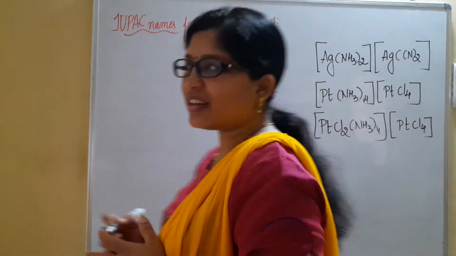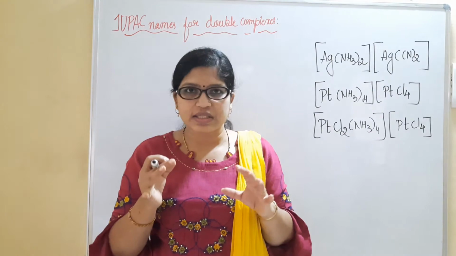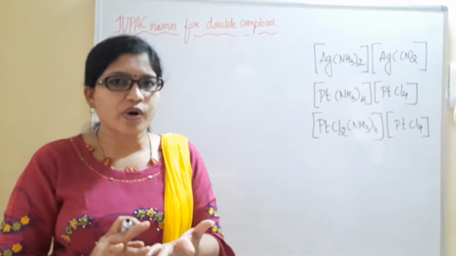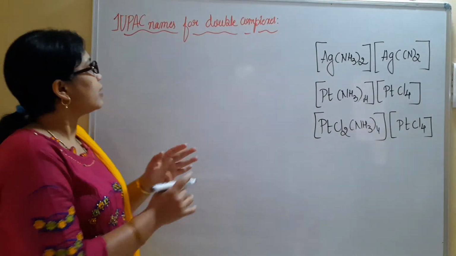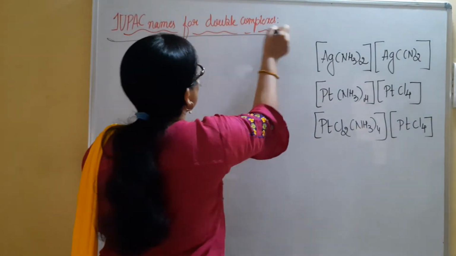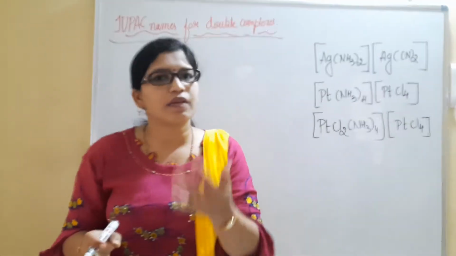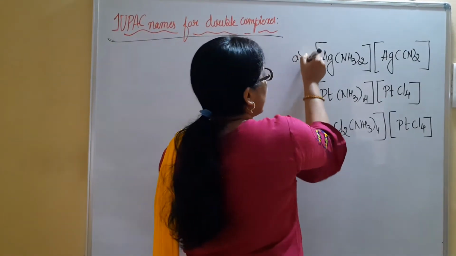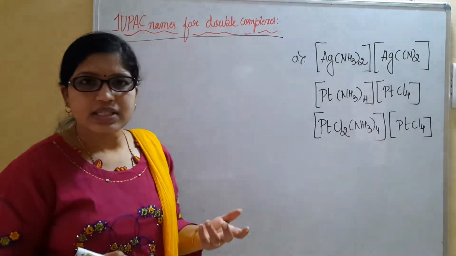Let us understand the complexes which are given here are mixed type, in which a cationic complex as well as an anionic complex will be given together in an example. Those are named as IUPAC names for double complexes. In the sense, cationic and anionic, mixed, they will be given to you. For example, Ag in the sense of silver.